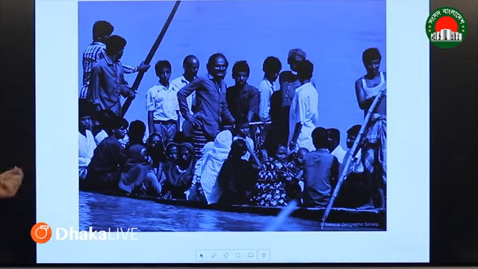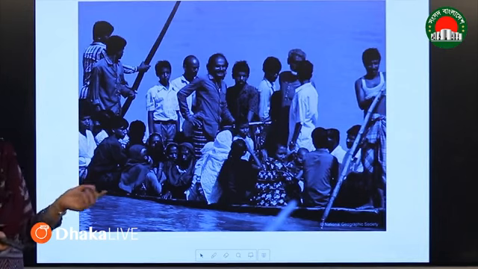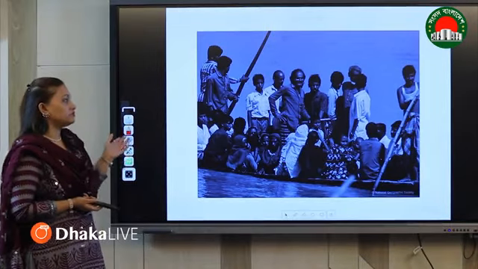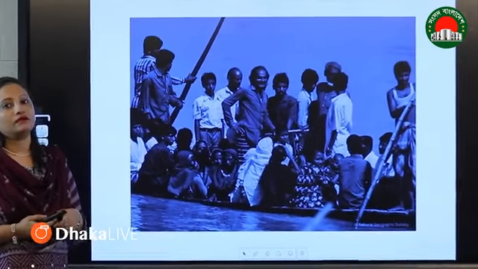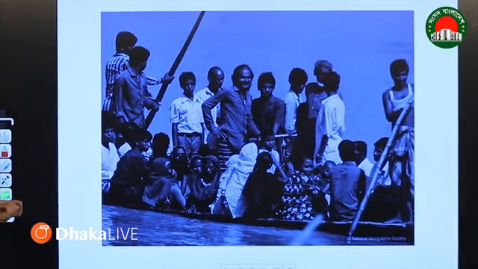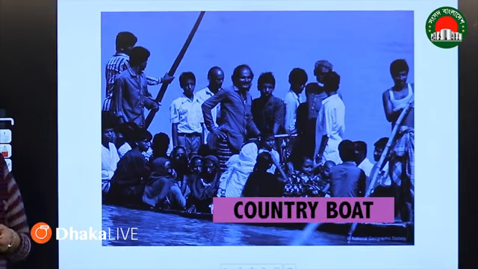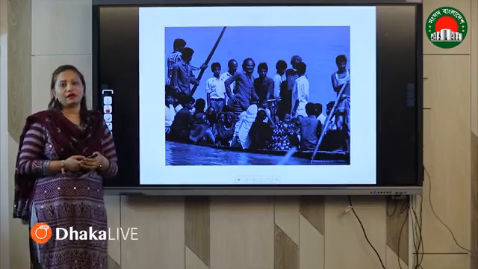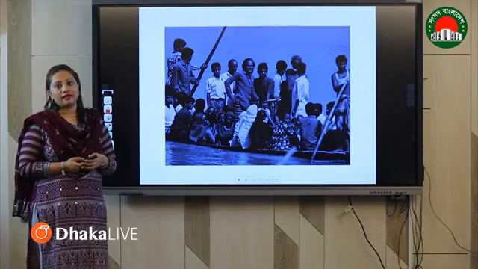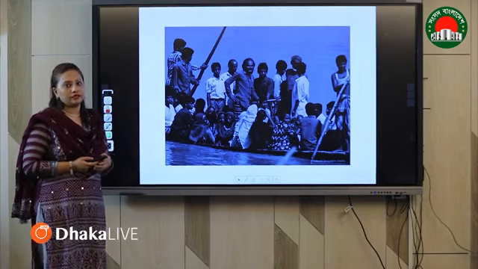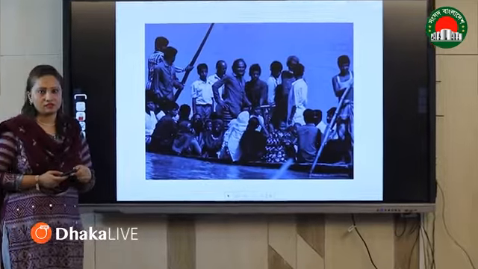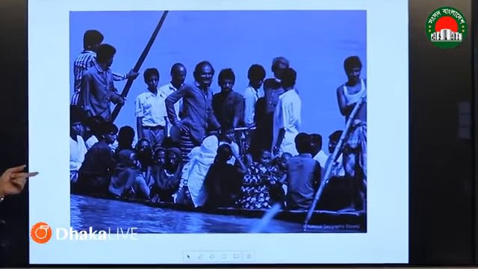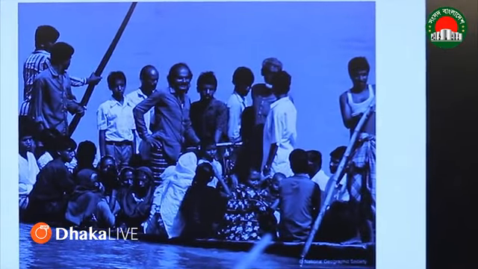they are from villages. They are called villagers. And what type of boat do they travel on? In Bengali it's called dinghy nauka or khea nauka. And in English it's called country boat. And in our Bangladesh, most of the people, like the village people, are traveling on it, as it is very unavailable in city areas. Okay, so here you can see that one person is smiling over there.